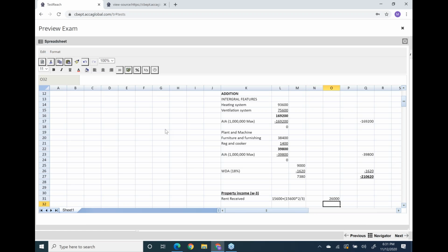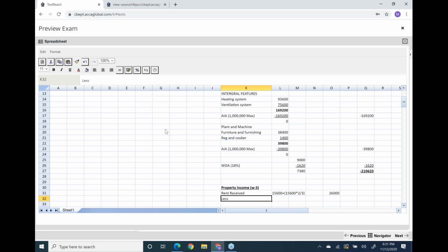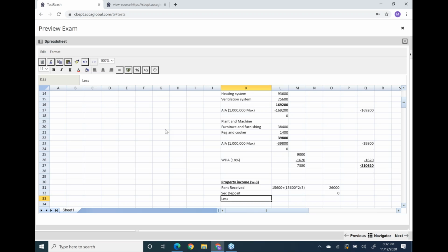Okay, so this came out to be 26,000. Now if you see the question, there is another thing, security deposit. We all know this. Security deposit is not your income, so definitely just write 0. That means if in the question security deposit they have added, just exclude it and write 0 for security deposit. That's not your income.